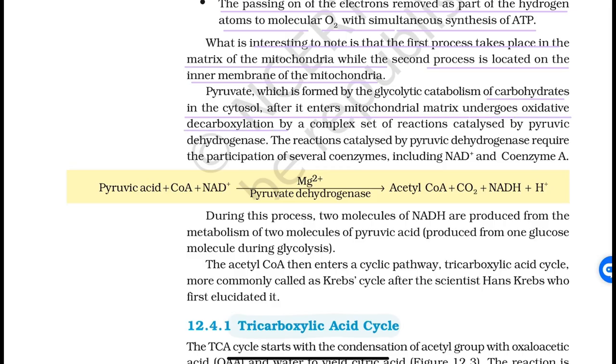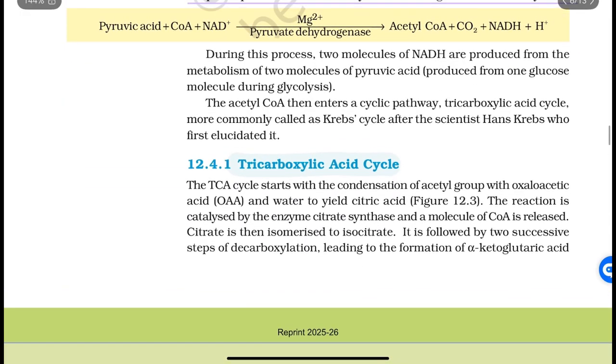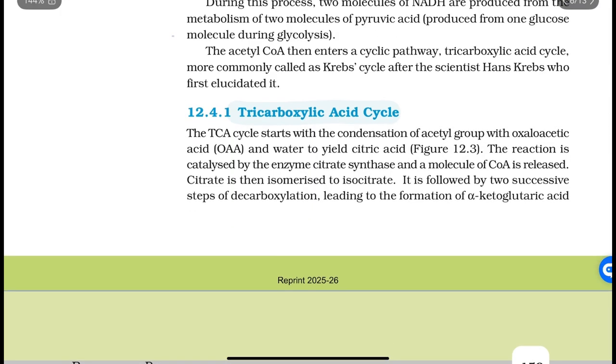Pyruvate, which is formed by the glycolytic catabolism of carbohydrates in the cytosol, after it enters the mitochondrial matrix, undergoes oxidative decarboxylation by a complex set of reactions catalyzed by pyruvic dehydrogenase. The reactions catalyzed by pyruvic dehydrogenase require the participation of several coenzymes, including NAD plus and coenzyme A. The reaction is given here: pyruvic acid plus CoA, that is coenzyme A, plus NAD plus and Mg2 plus, with pyruvate dehydrogenase, gives acetyl coenzyme A and CO2 plus NADH plus H plus. During this process, two molecules of NADH are produced from the metabolism of two molecules of pyruvic acid produced from one glucose molecule during glycolysis.